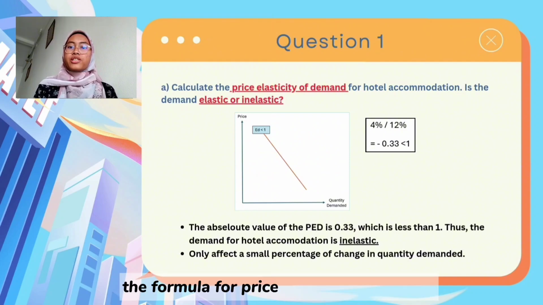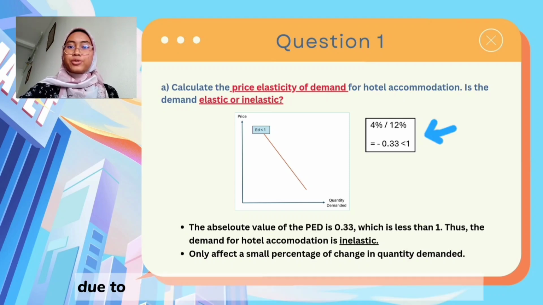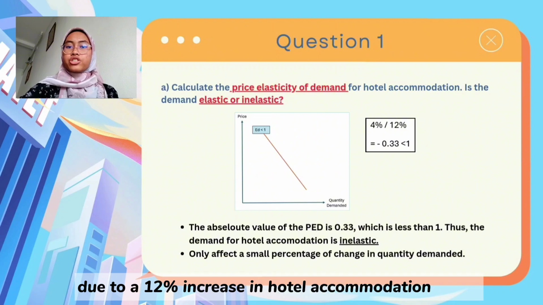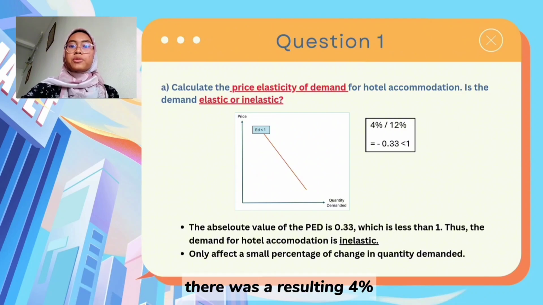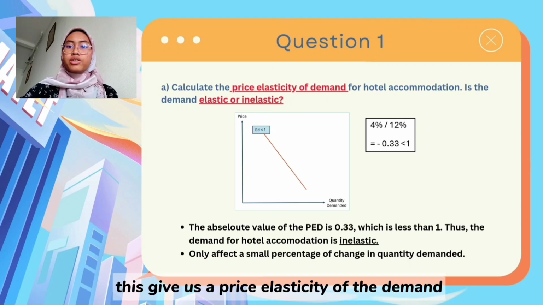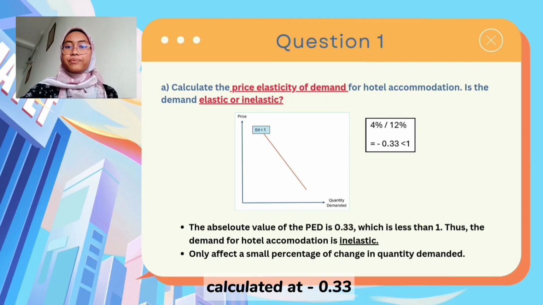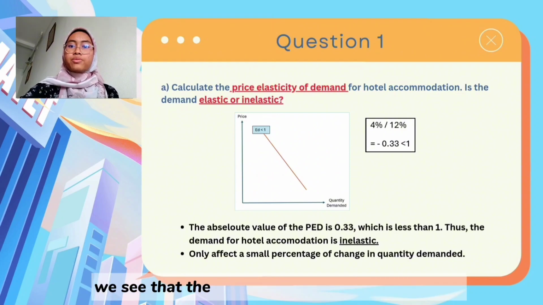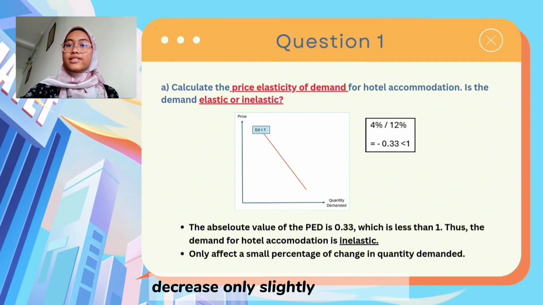The formula for price elasticity of demand is the percentage change in quantity demanded divided by the percentage change in price. Due to a 12% increase in hotel accommodation prices, there was a resulting 4% decrease in the quantity demanded. This gives us a price elasticity of demand of negative 0.33. Taking the absolute value, we see that the price elasticity of demand is 0.33, which is less than 1, indicating inelastic demand. This means that even with rising prices, the quantity of hotel rooms demanded decreased only slightly.